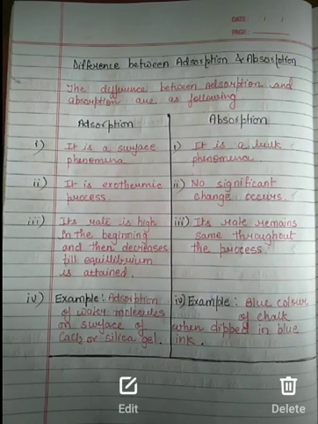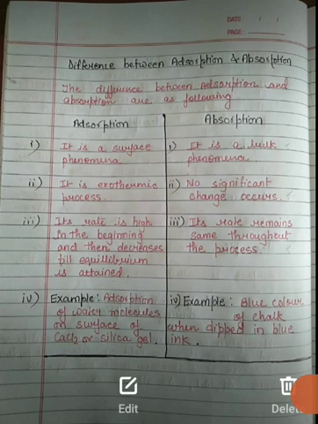Now let's talk about the difference between adsorption and absorption. Adsorption is a surface phenomenon, whereas absorption is a bulk phenomenon. Adsorption is an exothermic process, while in absorption no significant changes occur. And there are some examples of adsorption and absorption. So students, this is all about today's lecture.